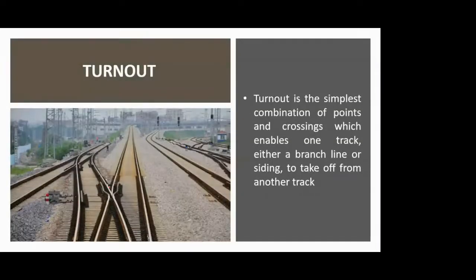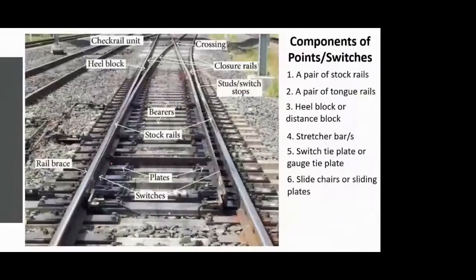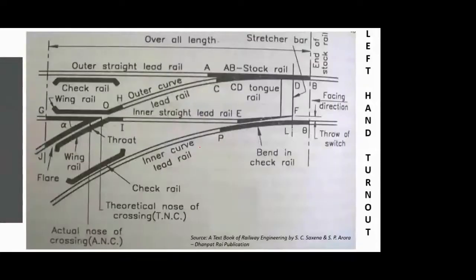So turnout is nothing but a combination of your points as well as crossing. As you can see here, on the extreme left side of the track, this is the points, the start point where your track starts to divert, and this is the crossing part. So this complete section will be called a turnout, which consists of your points as well as the crossing.